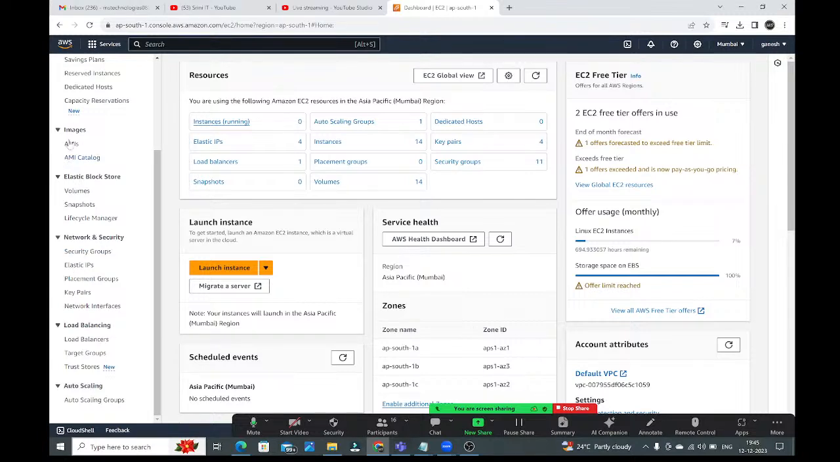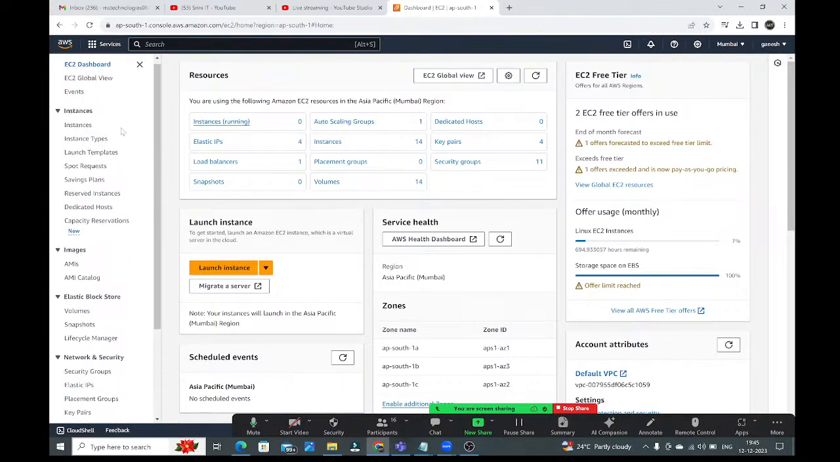What is AMI, how to create the custom AMIs, what is elastic block store, what is volumes, what is snapshots, how to create all these things, network and security groups, what is security group, how to create the custom security group, what is elastic IPs, when we will use this elastic IP, what is key pairs, what is the use of this key pair, right, load balancers, auto scaling group, everything we will discuss.